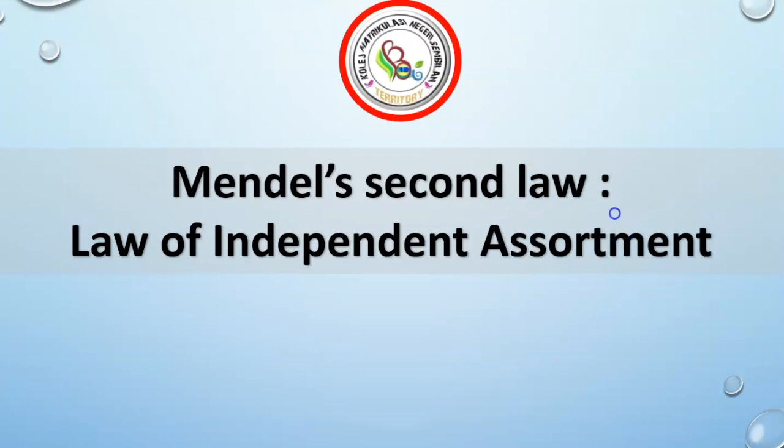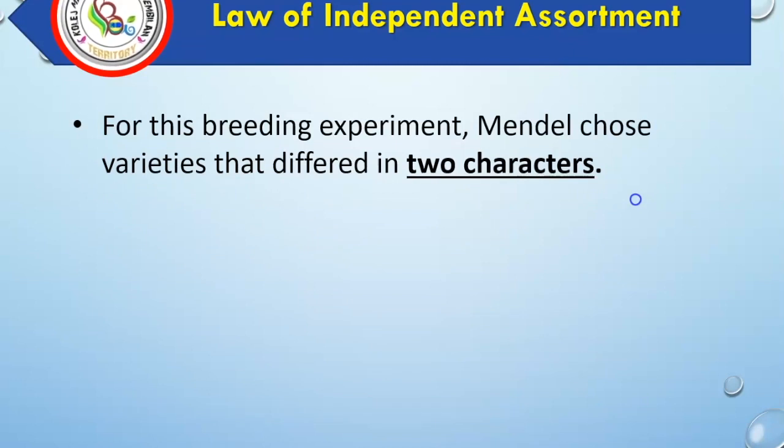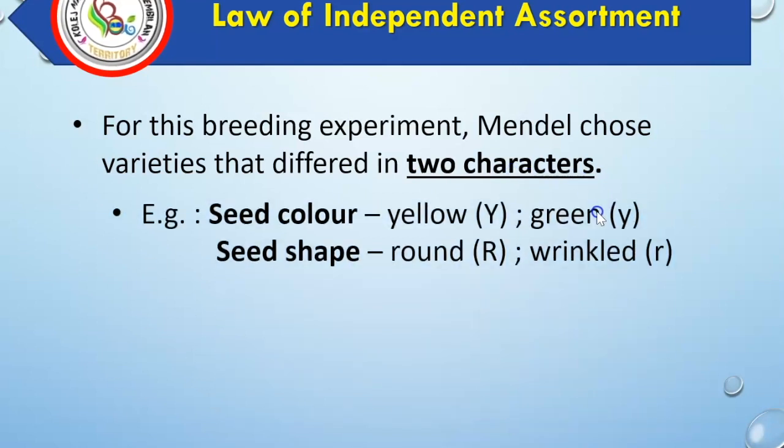Mendel's Second Law, Law of Independent Assortment. The Law of Independent Assortment is derived from dihybrid inheritance. Dihybrid inheritance means inheritance of 2 characteristics controlled by different genes at different loci on different chromosomes. For this breeding experiment, Mendel chose varieties that differ in 2 characters. For example, seed color could be either yellow or green. Seed shape could be either round or wrinkled.